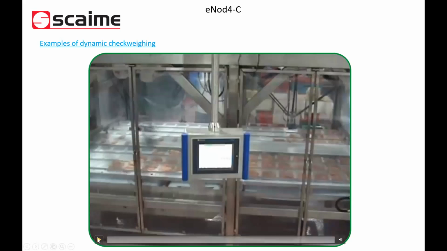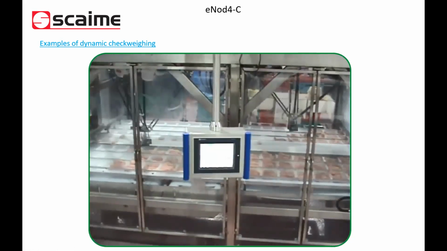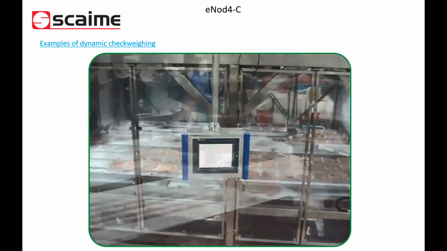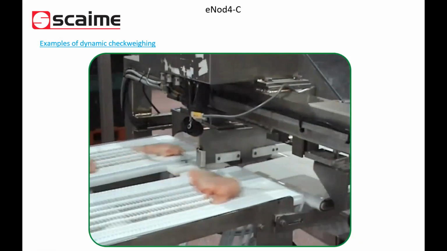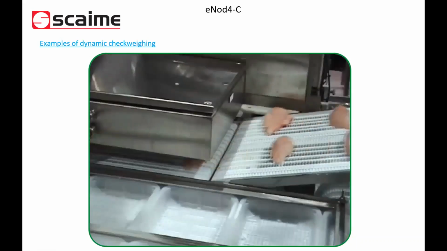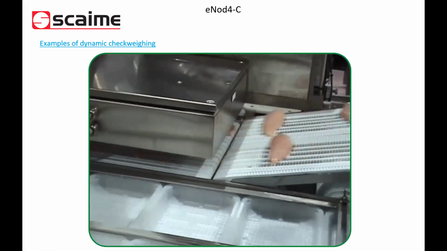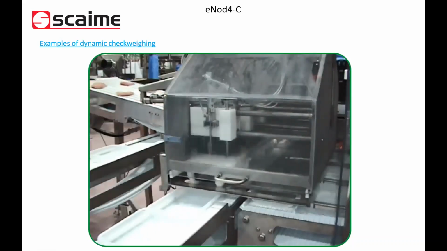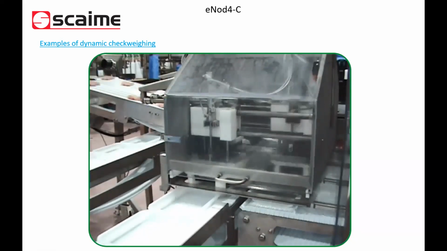one of our Sweden customers. Again in the food industry. Here the goal is to control the weight of chicken fillets, as you can see on the video, in order to pack these chicken fillets. And the main idea is to make packages having exactly the same total weight.